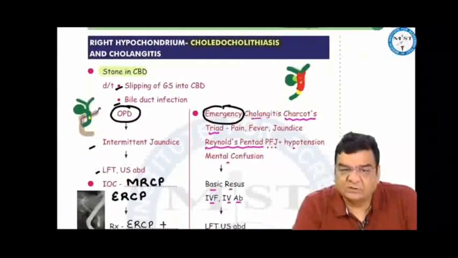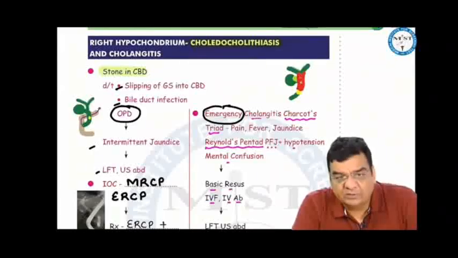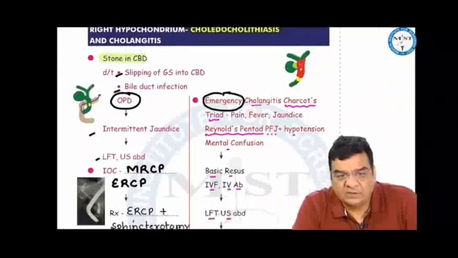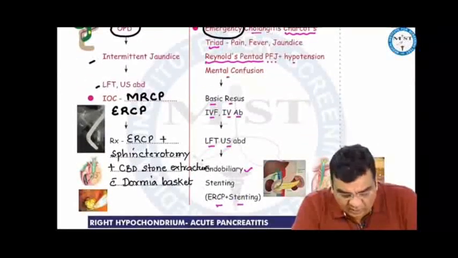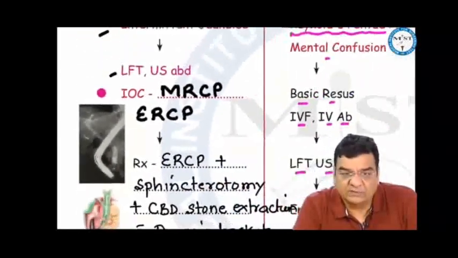If the gallstone slips and comes into the CBD, or the stone develops in the CBD due to infection in the CBD, the patient can come to us in OPD or emergency. In the OPD, with intermittent jaundice, first investigation is LFT, then ultrasound. Investigation of choice would be MRCP, or if MRCP is not available, we can do ERCP. On ERCP, we can see a filling defect inside the CBD because of these stones. There can be a single stone or multiple filling defects.